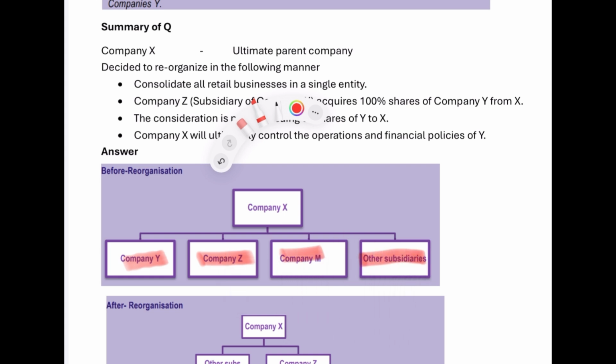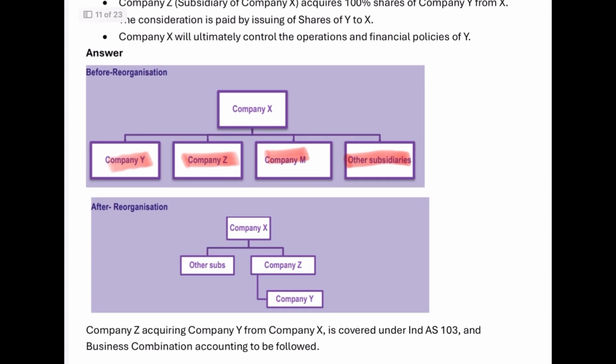Here company Z is into the retail business segment and company Y is also into the retail business segment. But the stake of company Z in the retail business segment is significant as compared to company Y. And it has been decided that company Z will buy company Y from company X. So that's a reorganization being talked about in this example.